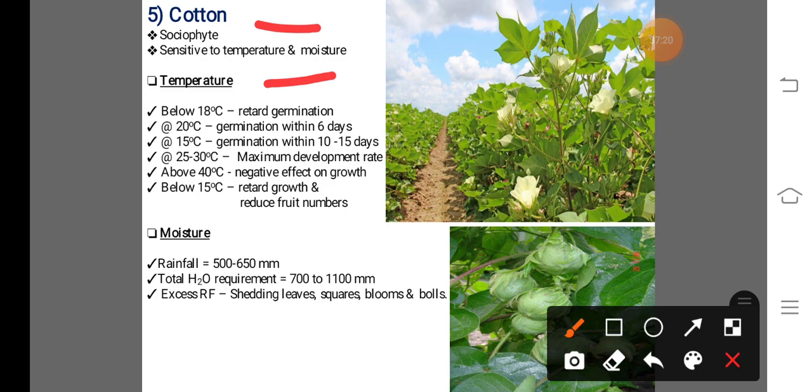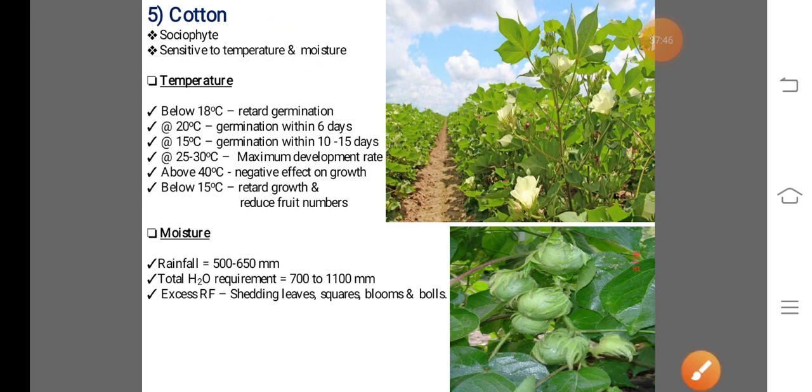That means if temperature is high, there is an adverse effect on the cotton crop, like falling of balls, that means fruit, also dropping of the flowers. Also, due to low moisture in soil, the development of fruit also decreases. So this is about the cotton.